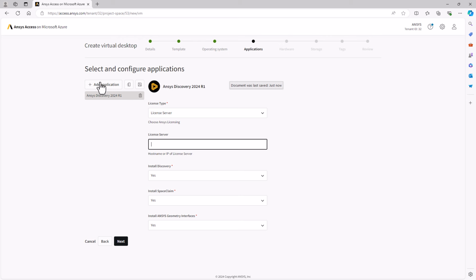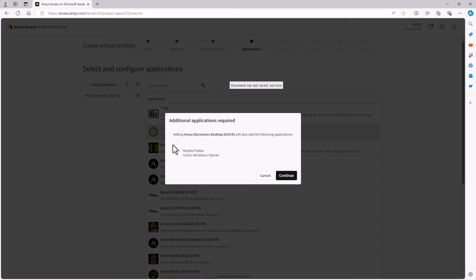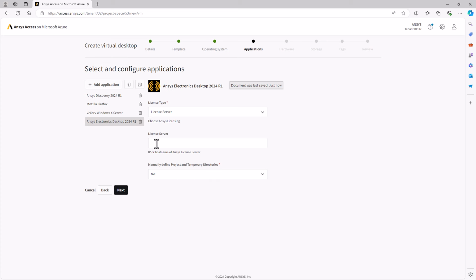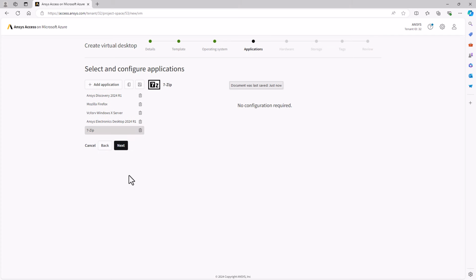To add additional applications, I click the Add Application button, which returns me to this spot. We add the electronics desktop. In this case, there are dependencies. So I'm notified here that these applications will also be added. Click Continue, and I can see them listed here. In this case, there's no configuration required, and also asking for a license server on electronics desktop. And I can also add these non-Ansys applications as well. Additionally, once the machine is up and running, I can add more applications.